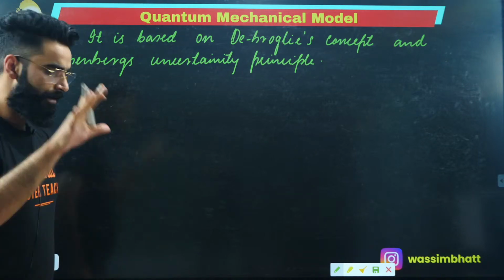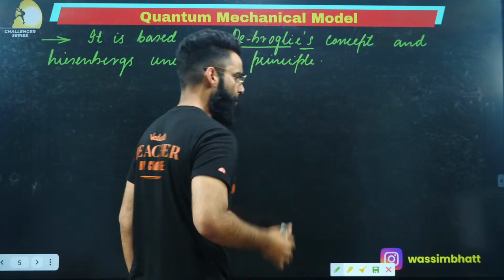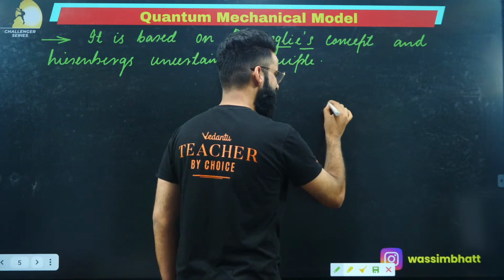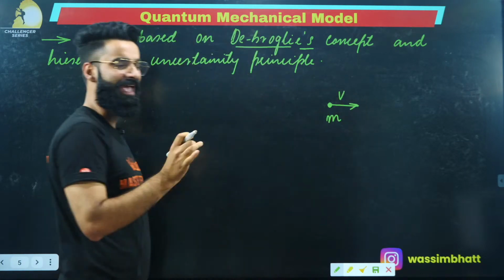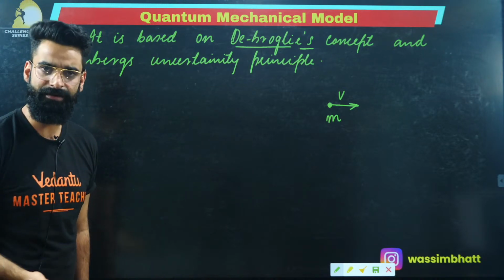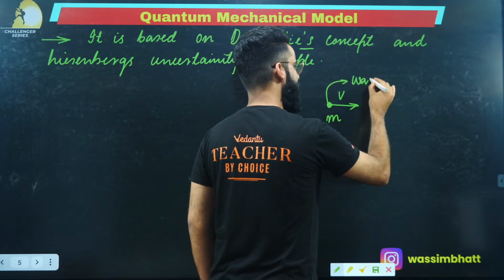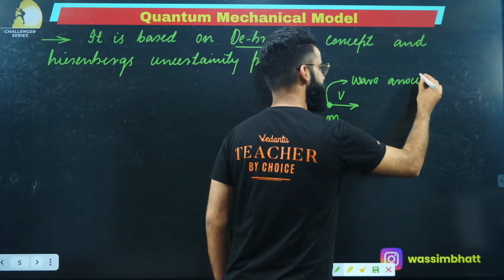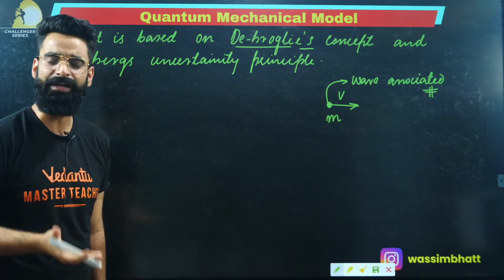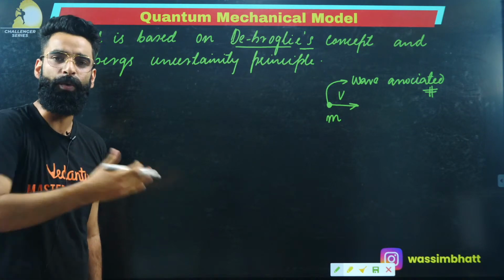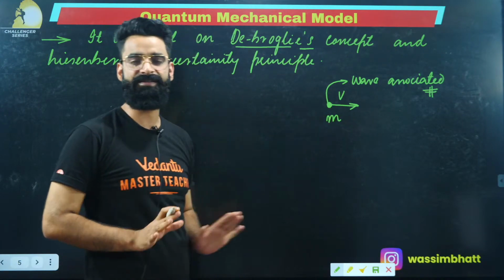Now, the first thing. As per de Broglie's concept, whenever I have a particle carrying certain mass m, moving with velocity v, this particle will have a wave associated with it. Whenever a particle having certain mass moves with certain velocity v, the particle carries a wave with it. There will be a wave associated with the particle moving with velocity v having mass m.